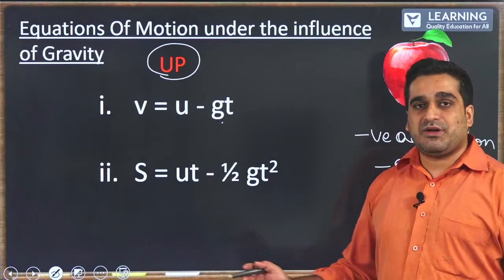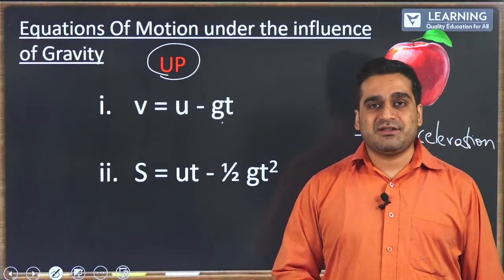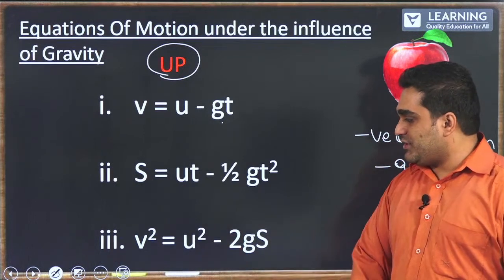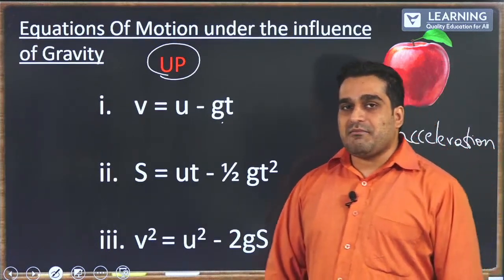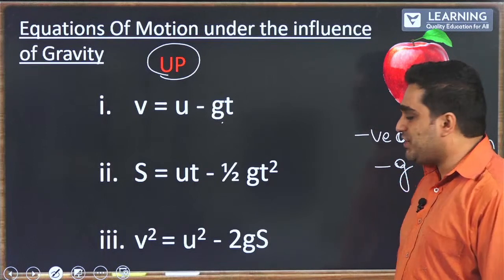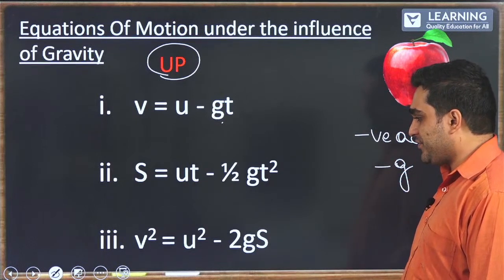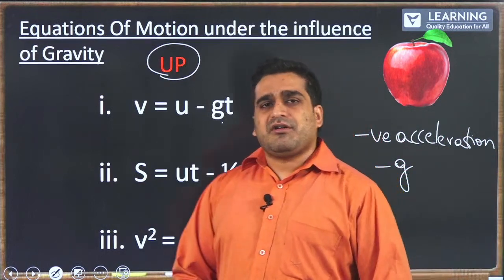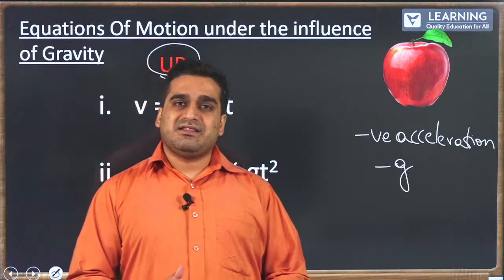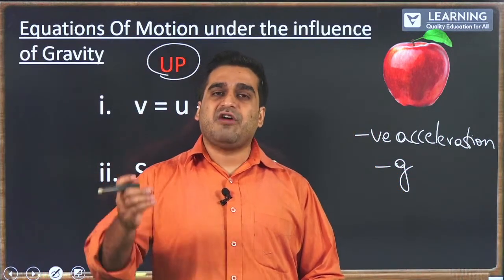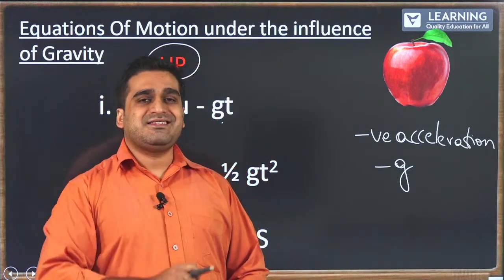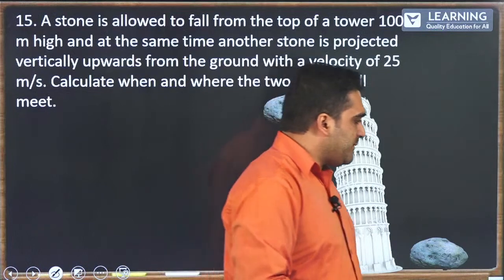And the last one, can you guess what the last one is? Just as you guessed it, it is v square equals u square minus 2gs. All right. So, why is it important for us to learn these equations of motion for an object that is falling to the ground, for the object that is moving up? Let us take a look at it with an example.